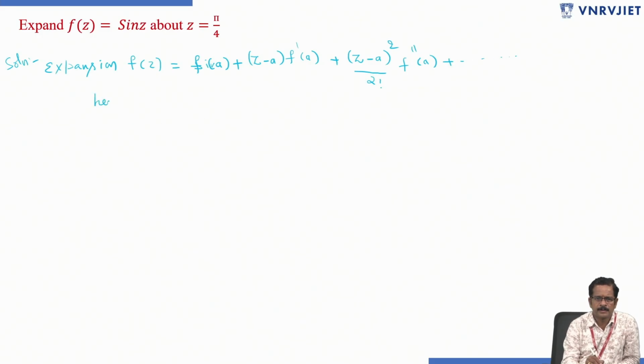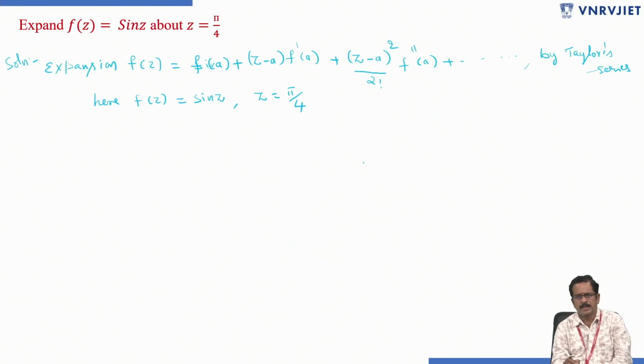Here f of z equals sin z, and z equals pi by 4, meaning in terms of z minus pi by 4 we have to find. Here I am taking the expansion of f of z by Taylor series.